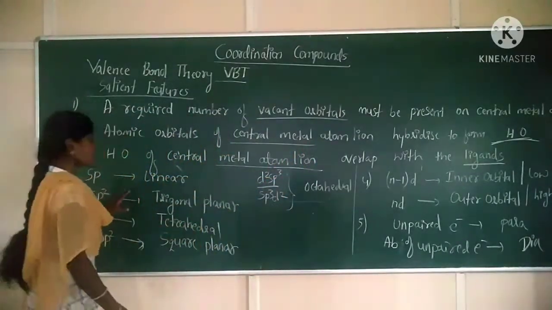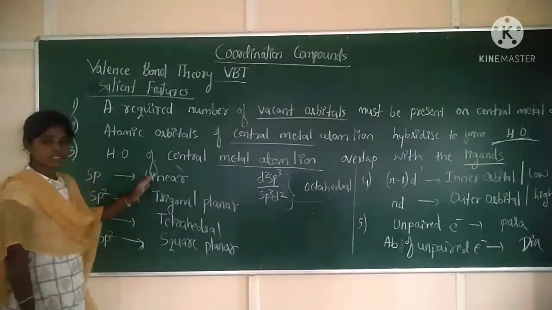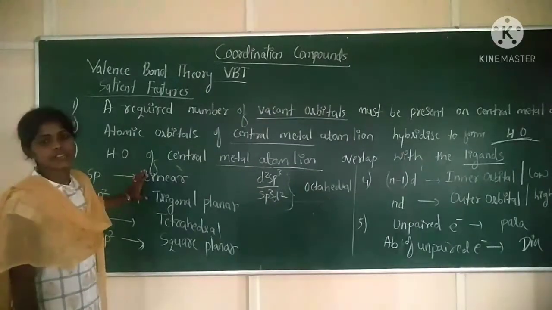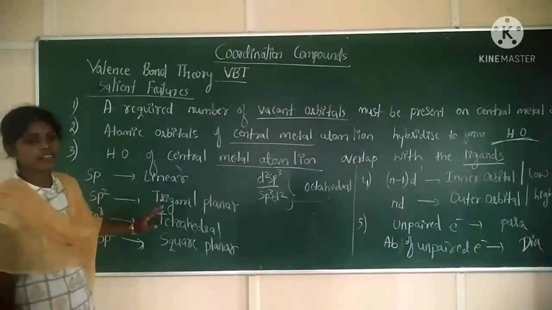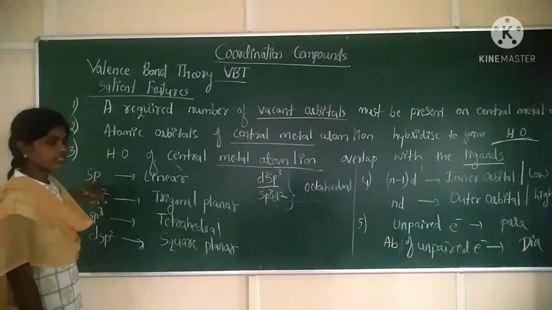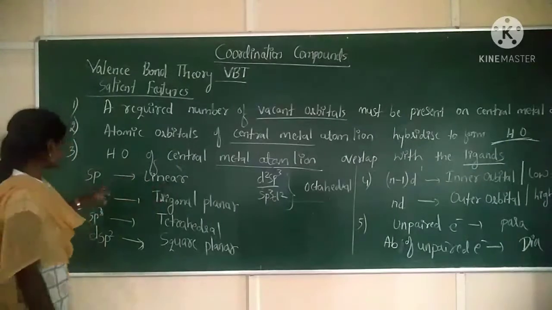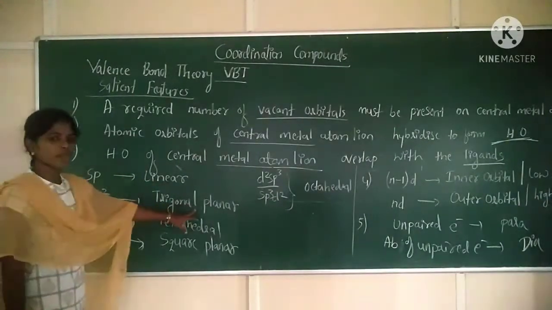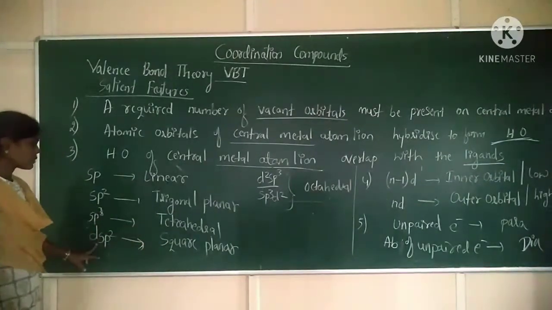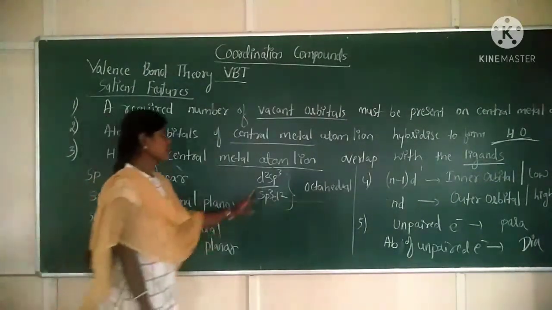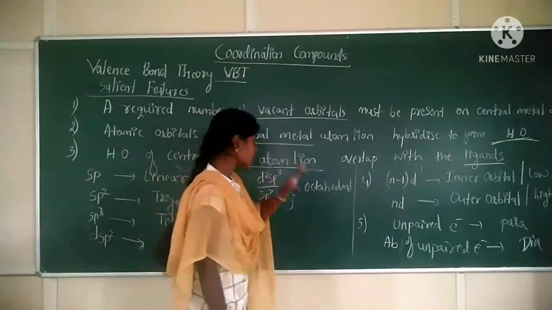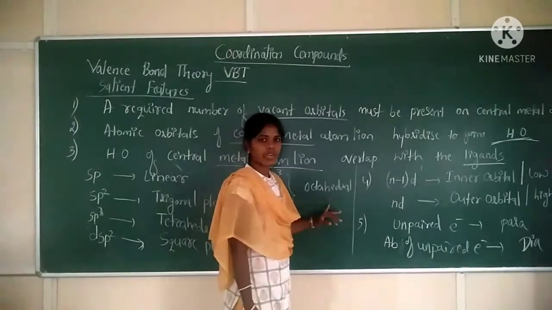Fourth one is on the basis of hybridization, we are going to define a geometry for the coordination compound. sp hybridization involved in a coordination compound means it is linear. sp2 hybridization, trigonal planar. sp3 hybridization means tetrahedral. dsp2 hybridization is square planar. d2sp3 or sp3d2 hybridization involved in a compound means at that time the structure will be what?